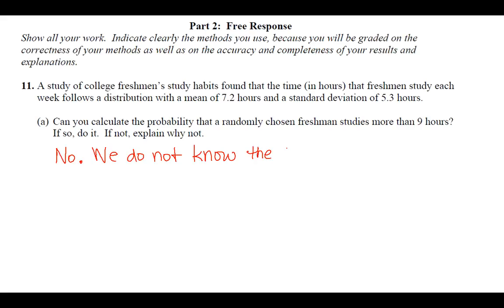Okay, part B, what is the shape of the sampling distribution of the mean X bar for samples of 55 randomly selected freshmen? We're going to say it's approximately normal now, and I feel comfortable saying that because now we have our sample size. So it's approximately normal.